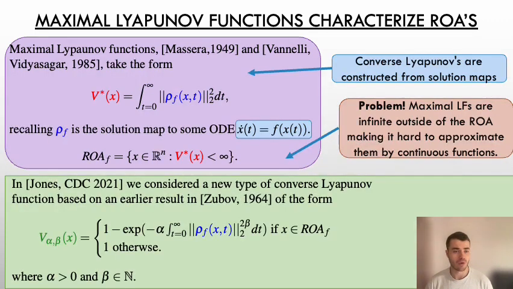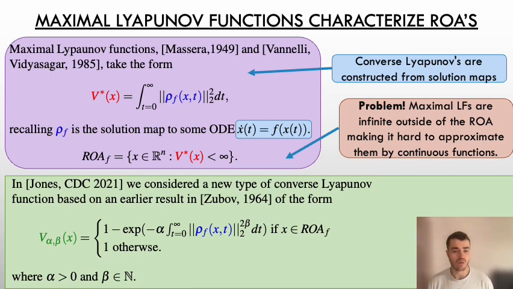In our previous work in last year's CDC, we proposed a new converse Lyapunov function that's a modification of this maximal Lyapunov function and is a lot closer to a converse Lyapunov function proposed by Zubov in 1964. And it involves the exponential of the maximal Lyapunov function.